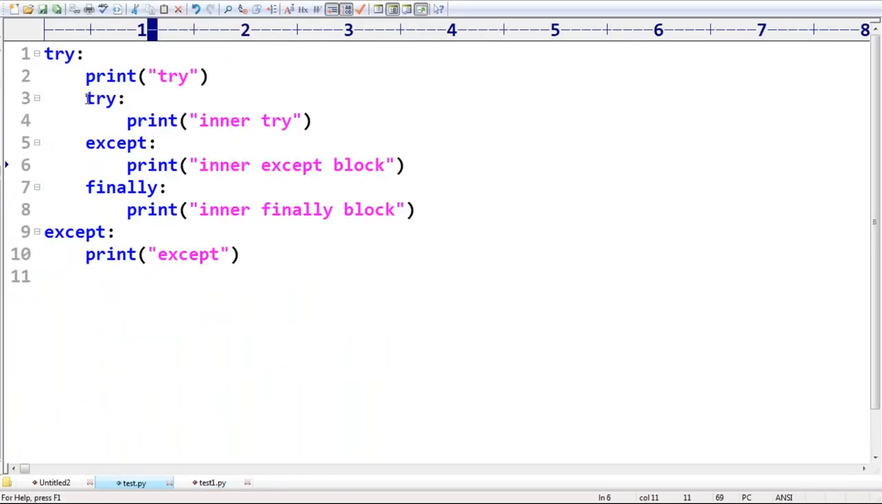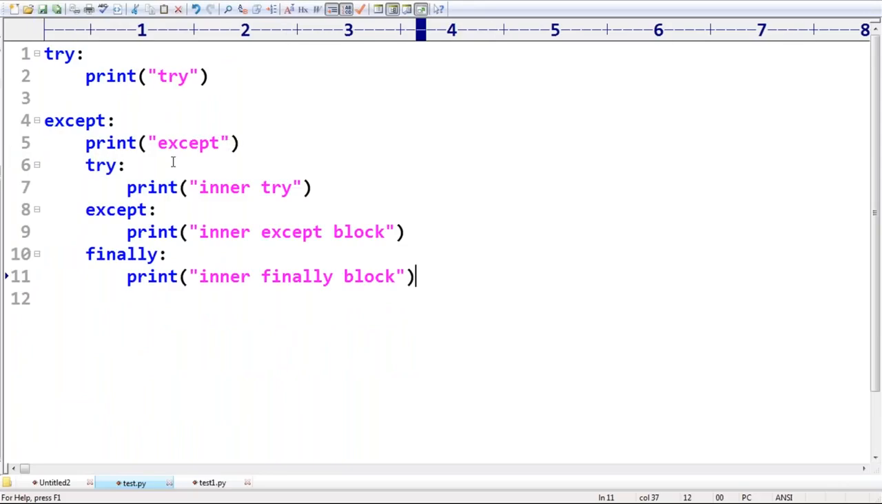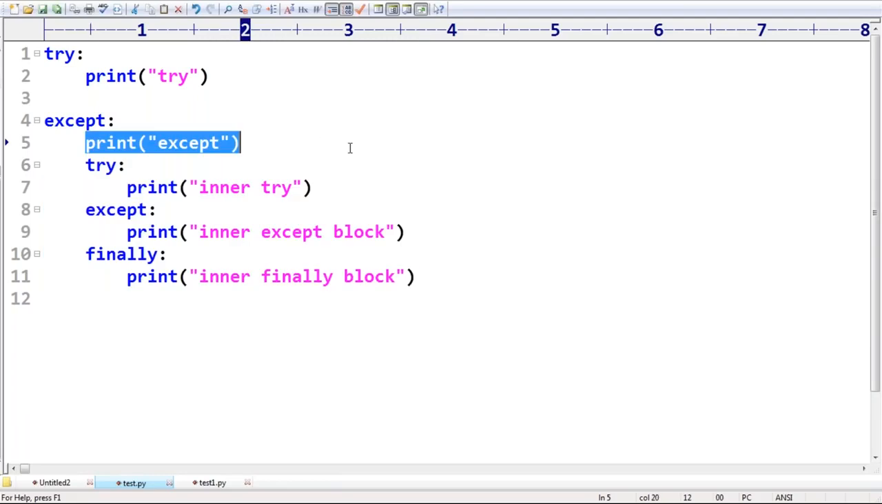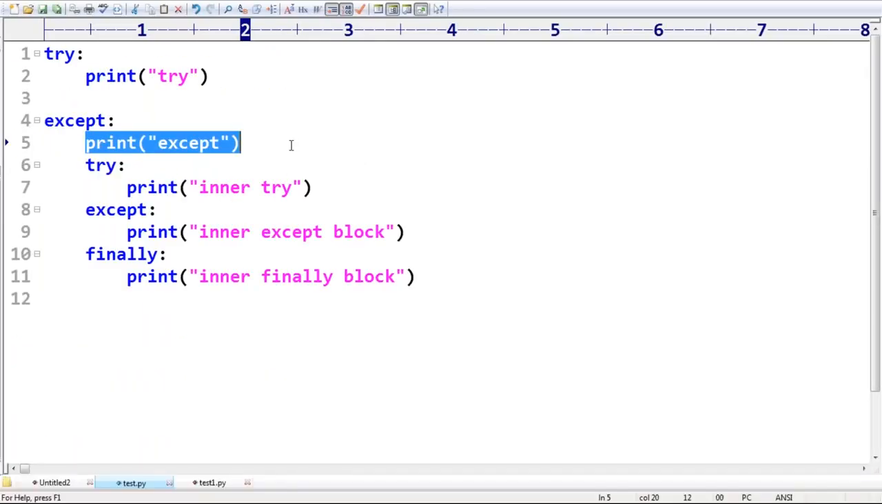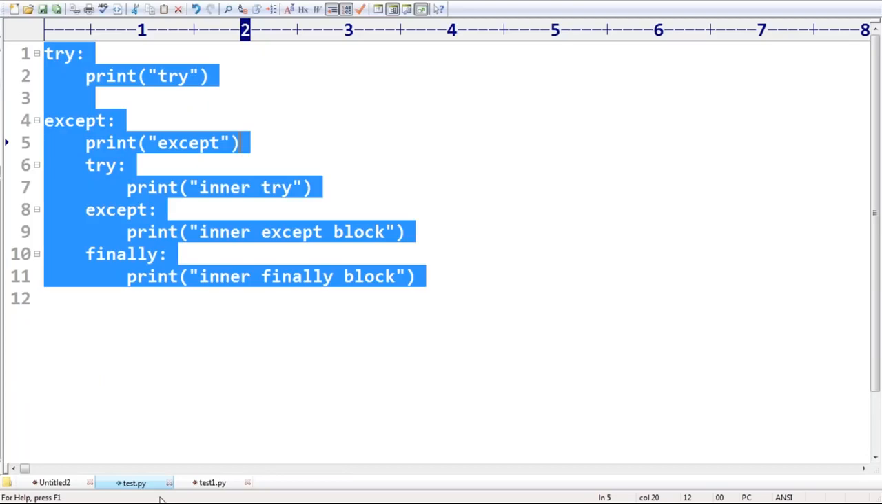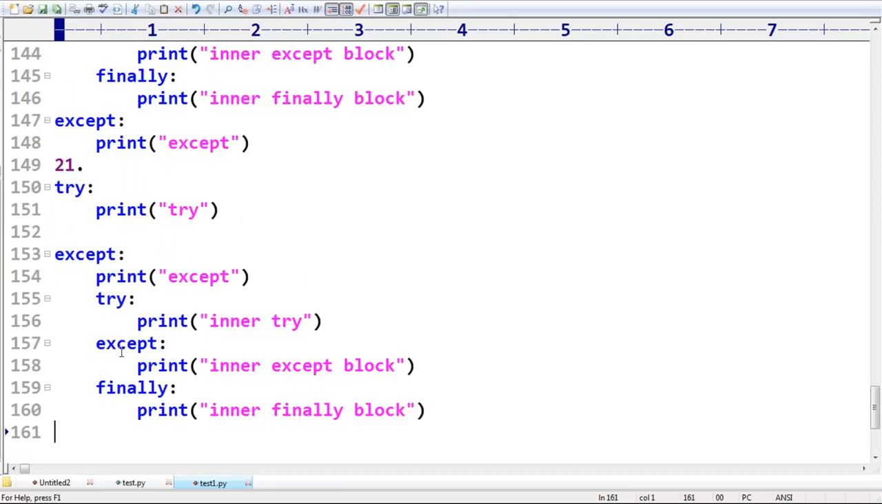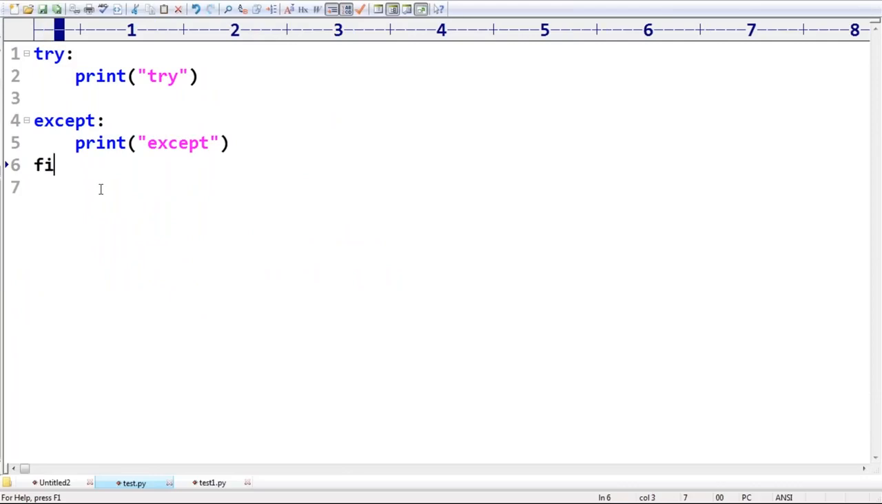Now, can I take the same thing inside the except block? Is it possible or not? I'm taking it inside the except block. Can you please observe that? Yes, we can take it, no problem at all. Syntactically, perfectly valid, sir. So we can take try except finally here. Okay, just observe that. Can I take it inside the finally block? Can I take that?